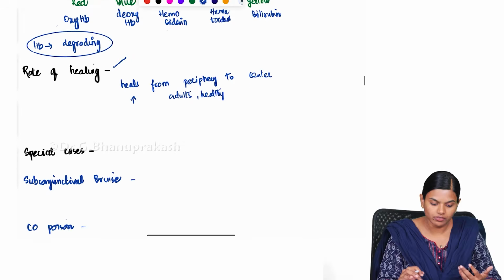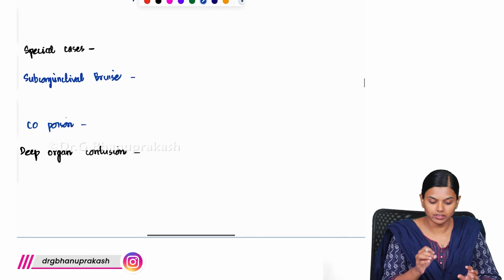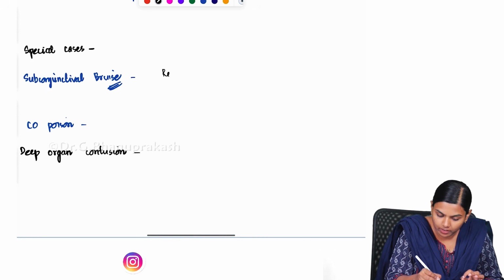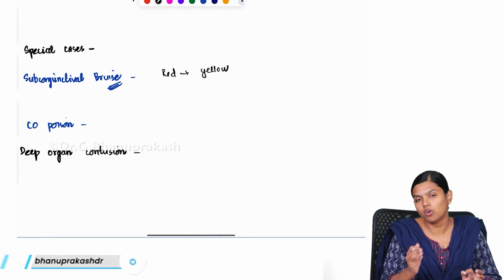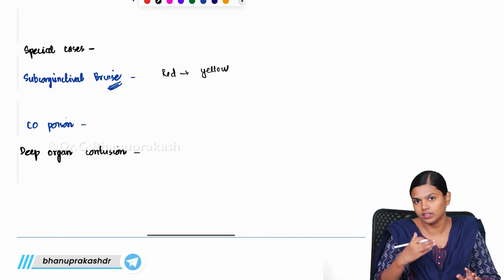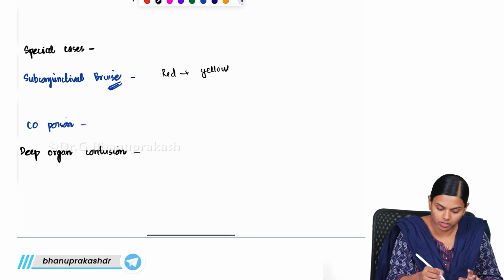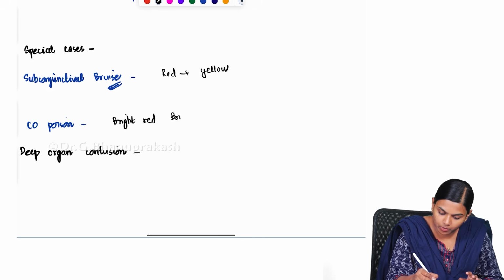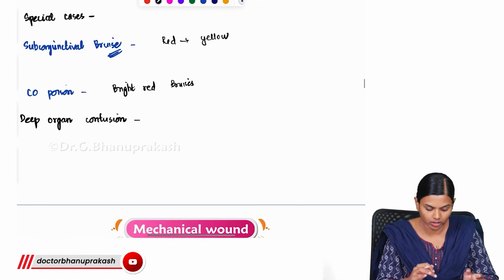There are a lot of factors which will affect the rate of healing, and there are certain special cases where the color changes will not be readily visible. An example is the subconjunctival bruise. Here, directly from red color it will become yellow color. In this subconjunctival bruise, the brown color and green color discoloration will not be visible. You will directly get the yellow color. And in carbon monoxide poisoning you will get bright red color bruises. So these are the special cases where the color changes are normally not followed.